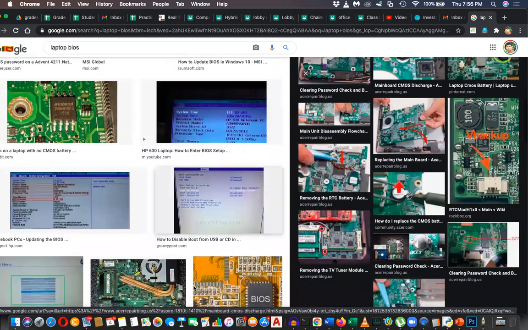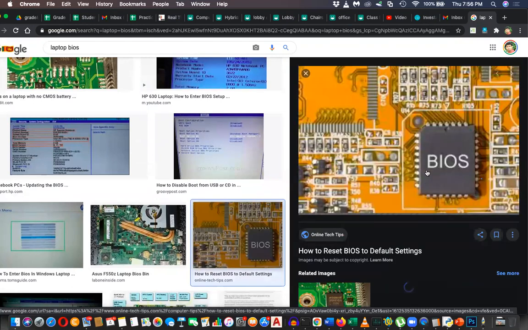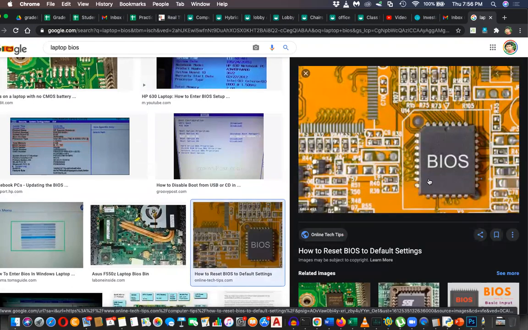That is where, even without power, this is the chip that stores date and time. Even if you turn off the computer totally, the date and time of your computer will still keep running automatically. Even if you power off your computer, the date and time still work. That's because of this BIOS, the firmware, or this embedded system.